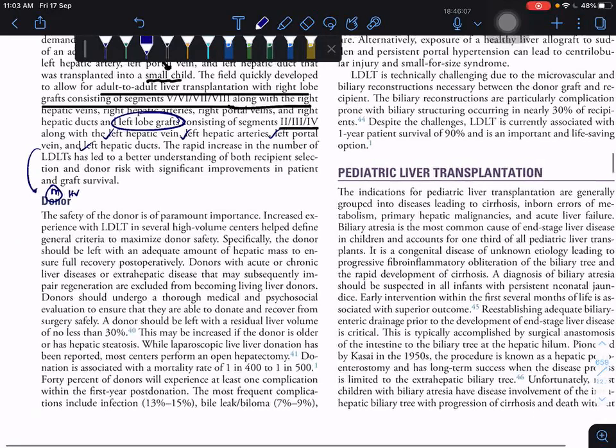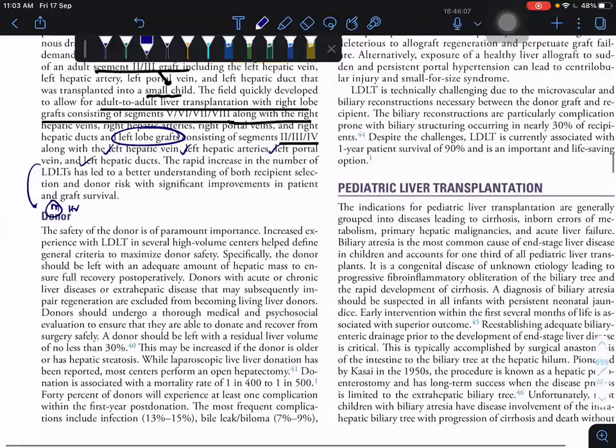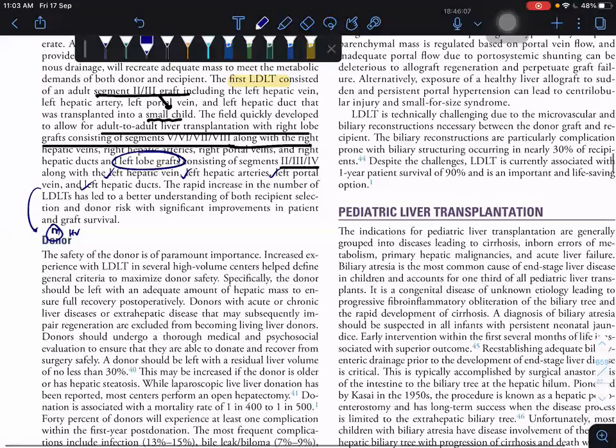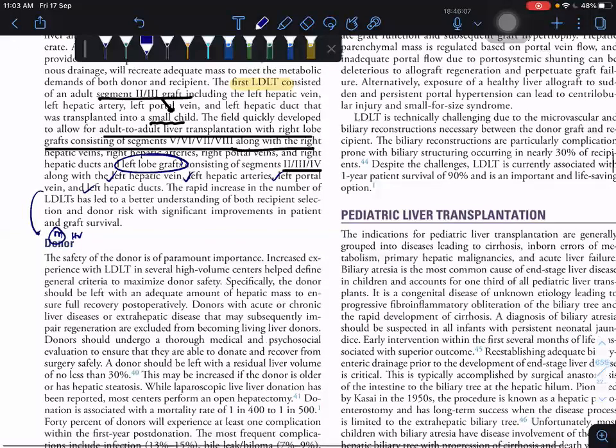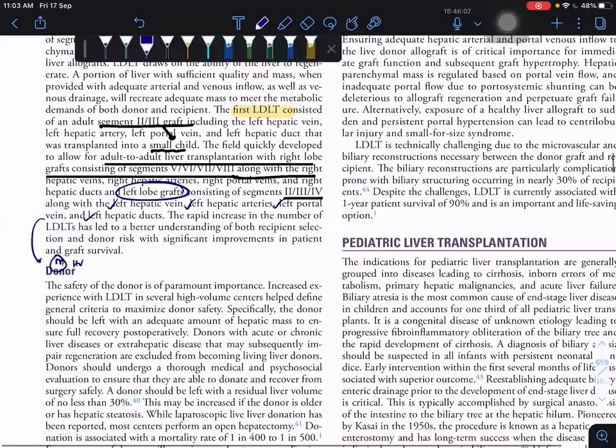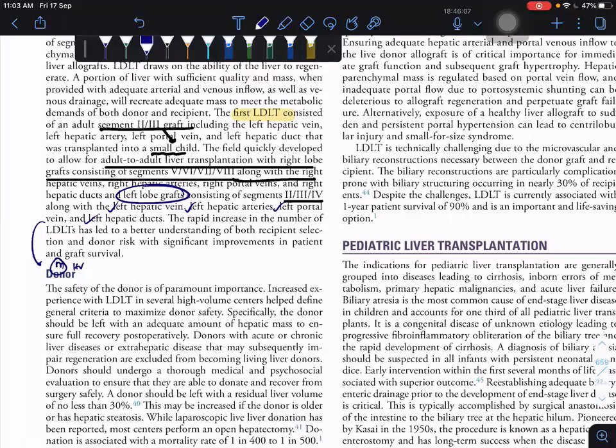For adults, if we are transplanting a left lobe, take 2, 3, 4. Child is only 2, 3. Here the confusing point is we thought that the middle hepatic vein will be taken, but they are not taking the middle hepatic vein, both right and left, in case of adult liver transplantation. According to Sebastian.